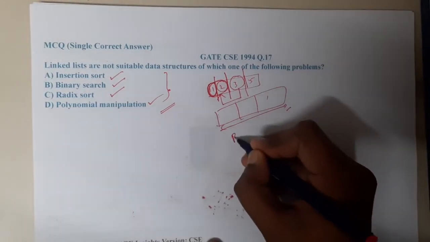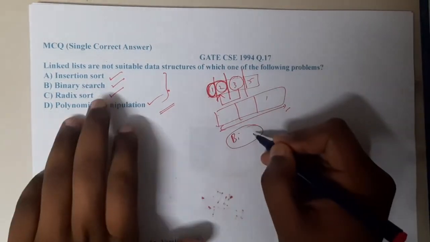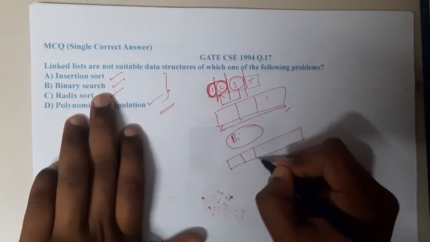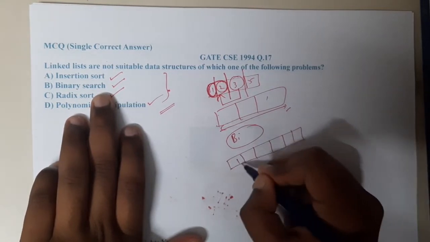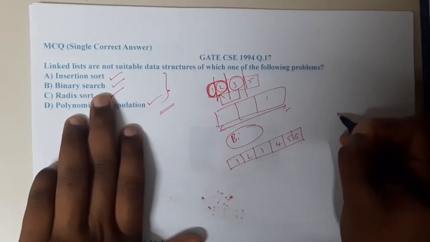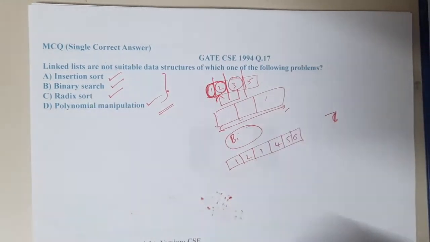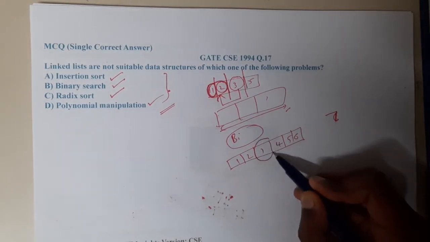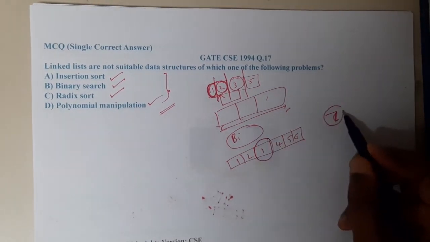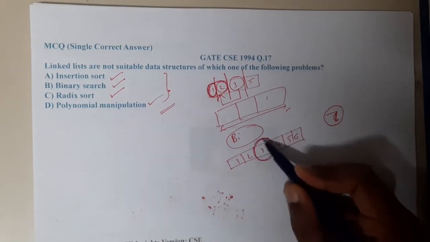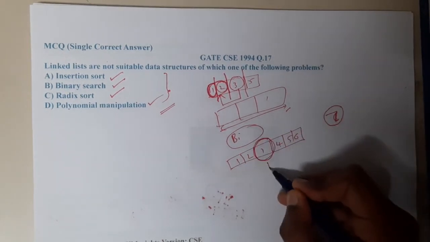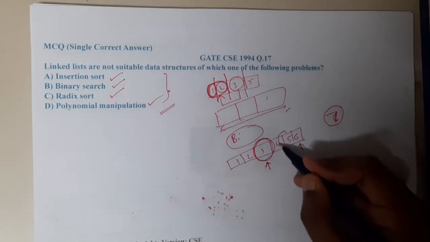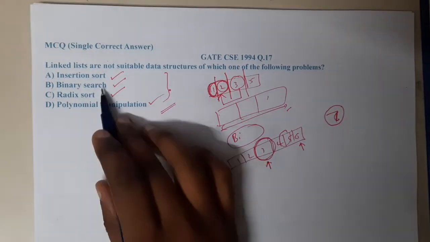Similarly, binary search. It is not a sort, remember, it is a search. If you are searching for an element, the list should be a sorted list. Say you are searching for 7. It will find the exact middle element and compare whether your requirement is greater or lesser. If it is greater, it will place the first pointer here and the second pointer here, and again find the middle element. In this way it works. That is binary search.